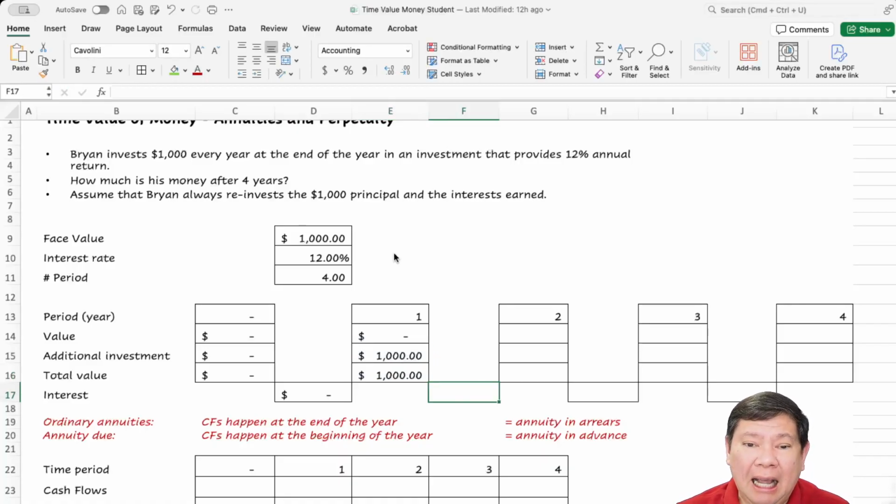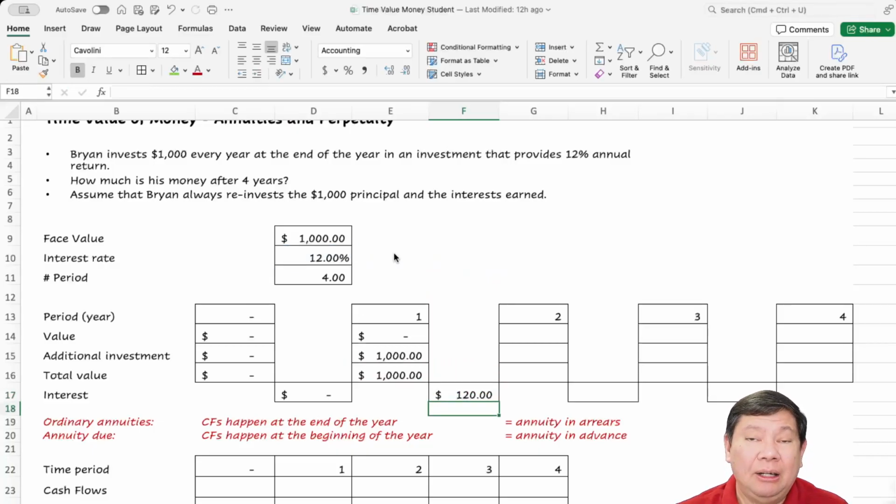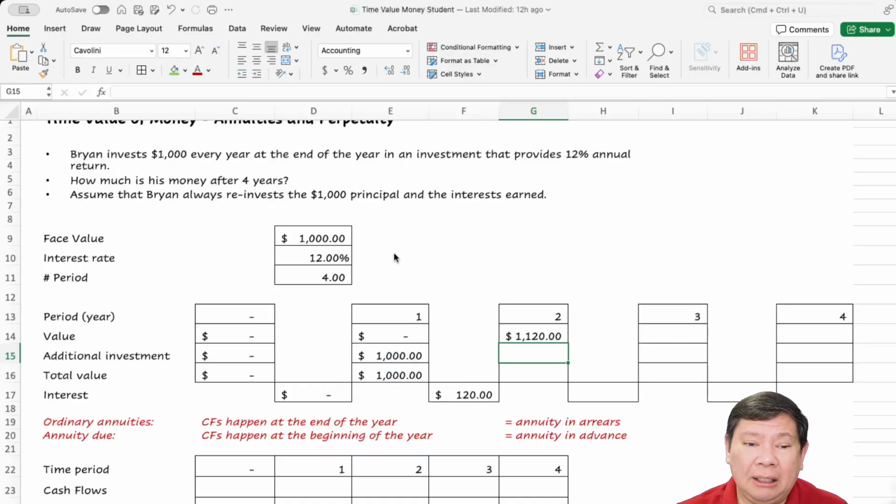That $1,000 is going to earn interest starting year two. So 12% times $1,000, 120 interest. So the value at the end of year two is going to be the 1,000 principal plus the interest, 1,120. But because this is a series of payment, Brian is going to put another 1,000 there.